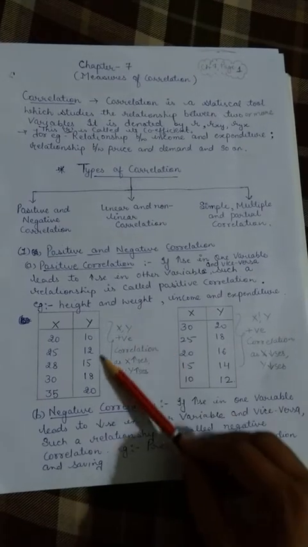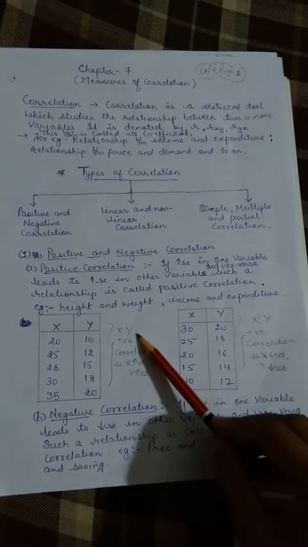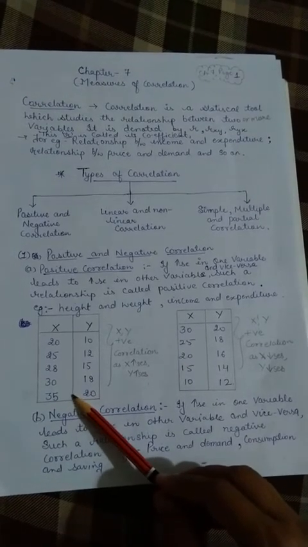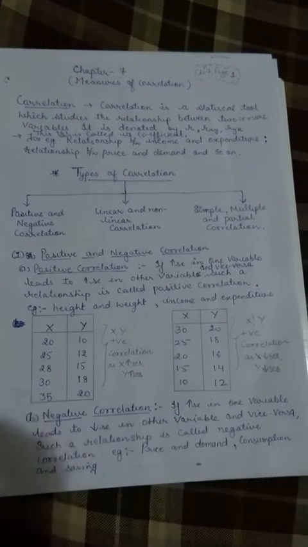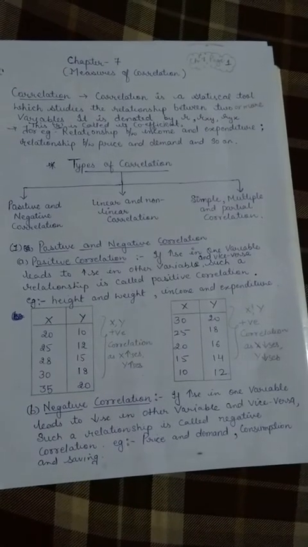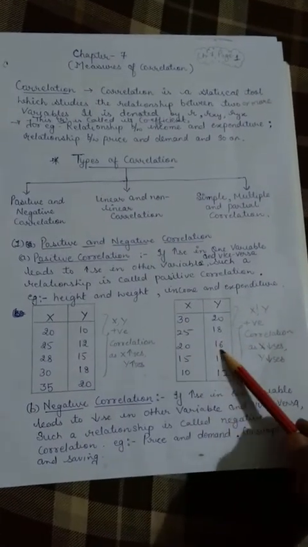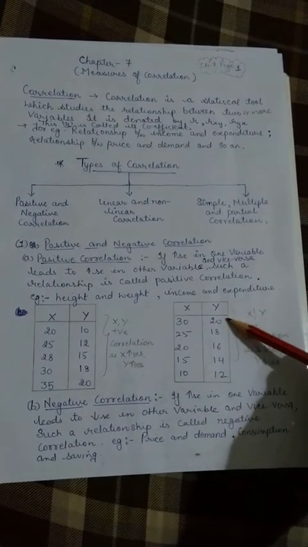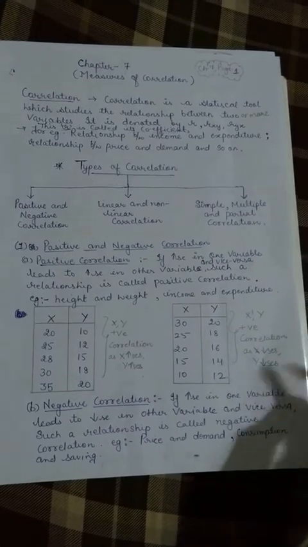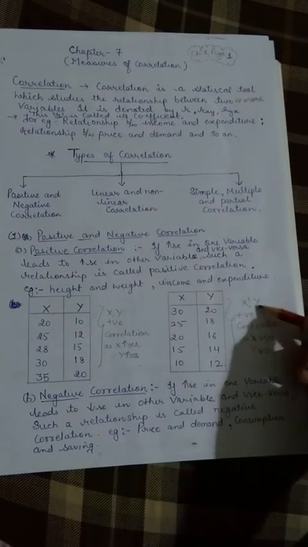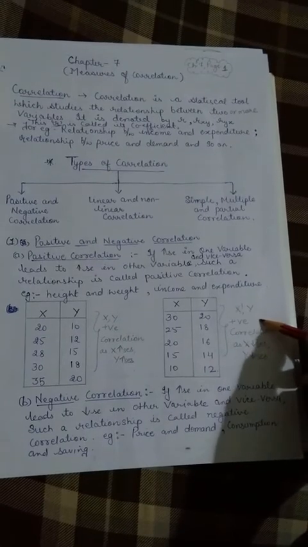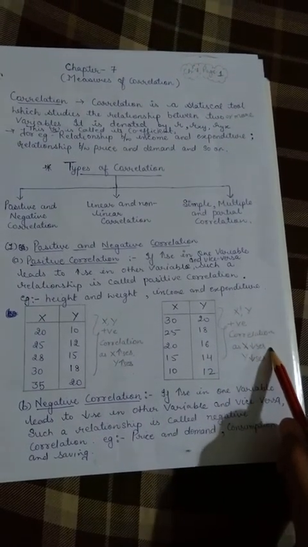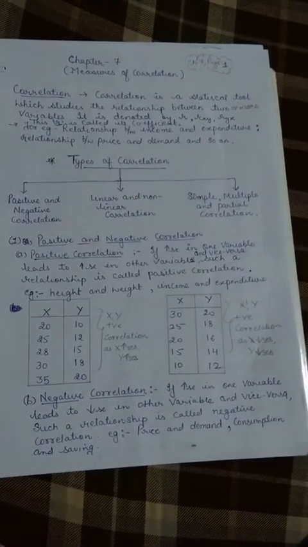So this shows that x and y are positively correlated, and especially it is being shown that as x increases, y also increases. On the other side, you can see that the values of x are decreasing, and here also the values of y are decreasing. It is showing positive correlation, but in this the values of x are decreasing and the values of y are also decreasing.